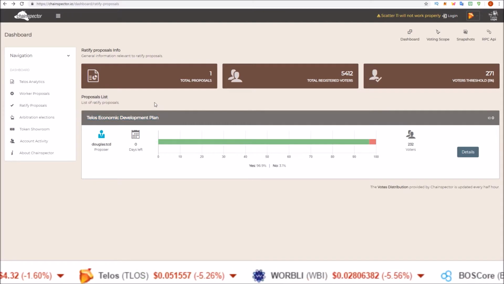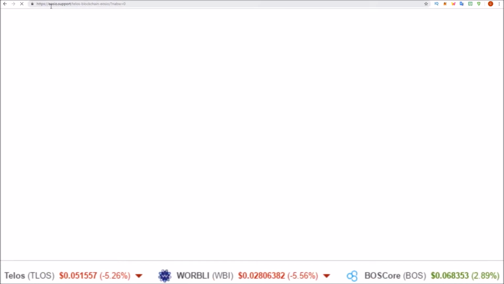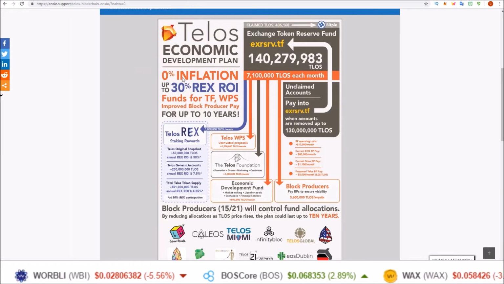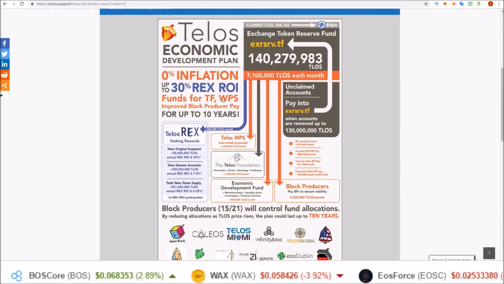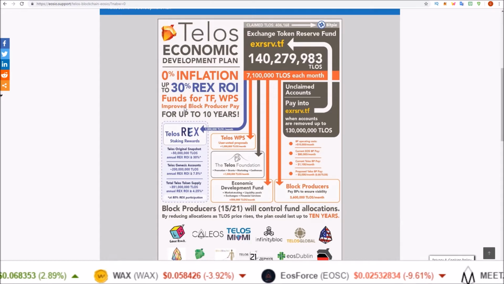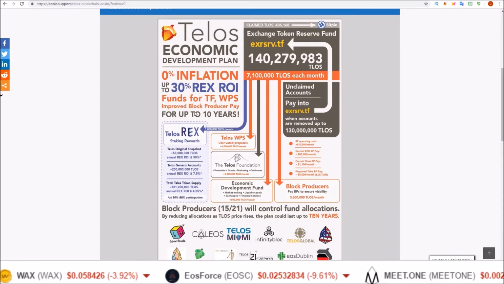Telos blockchain governance recently came under attack during the first ratified proposal, the Telos Economic Development Plan. The TEDP is what will bring 0% inflation and up to 30% REX ROI, as well as funds for Telos Foundation, worker proposals, and improved block producer pay for up to 10 years.